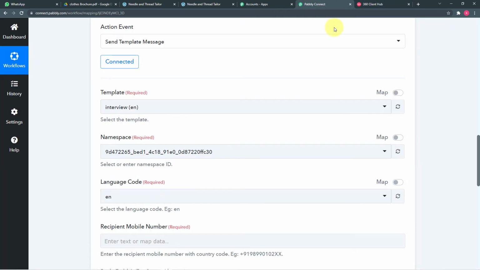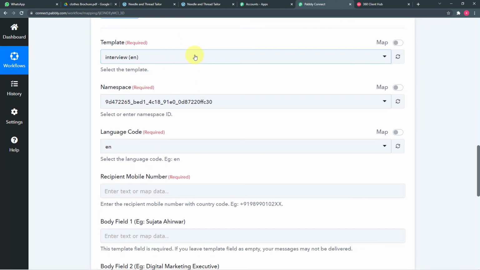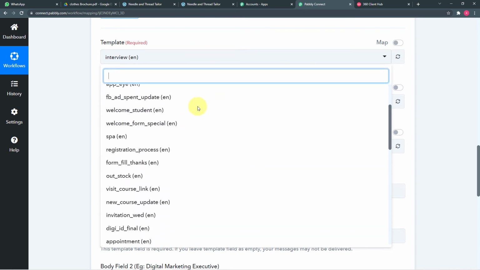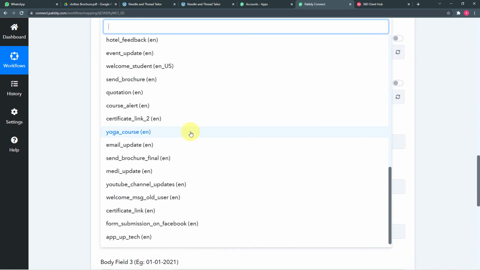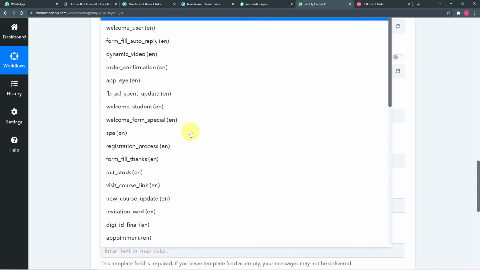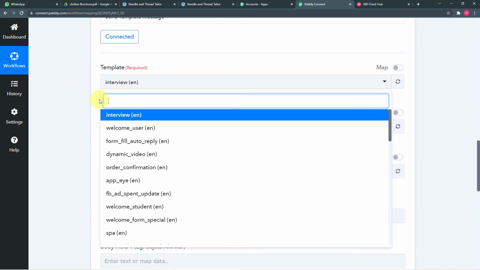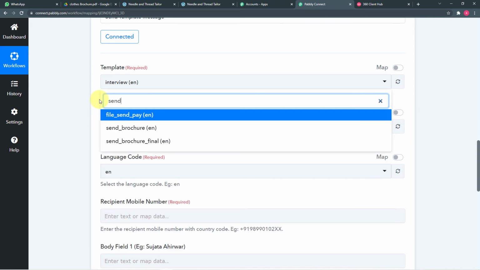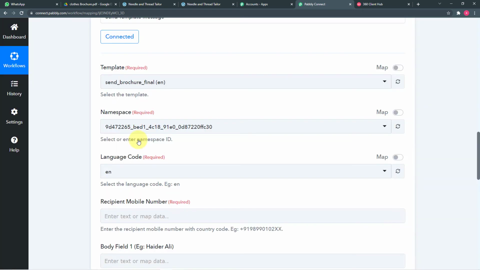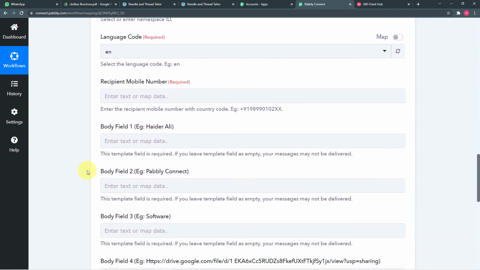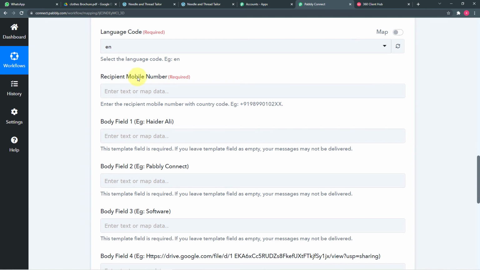So in Pabbly Connect, it is asking which template I want to use. When I click here, you will see a list of all the approved templates we have in 360 Dialog. So the template I am using is send brochure final. This one is my template, so I'm selecting the template. After selecting your template, this namespace field and the language code get automatically filled up, and now it is asking for the recipient's mobile number.